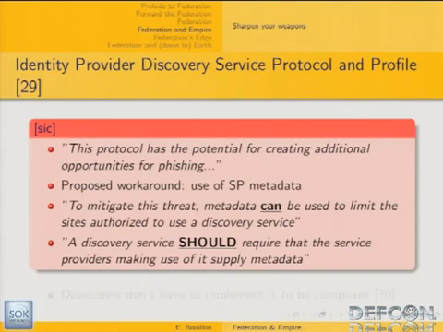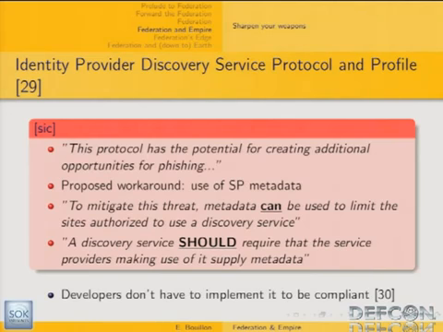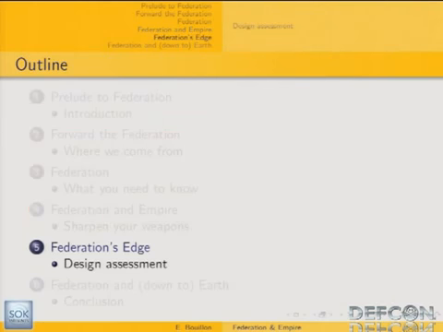And actually, when they wrote this specification, they somehow felt that there was a kind of issue. Typically, this is a quotation of the standard: this protocol had the potential for creating additional opportunity for phishing. So at least they were aware that it was dangerous. And they proposed a workaround based on service provider metadata, but it's only a "should" workaround. They don't explain how we could exchange metadata between the service provider and the discovery service. So basically, the developers have just implemented the standard properly, and they get vulnerable. So that's what I wanted to show you about this part.